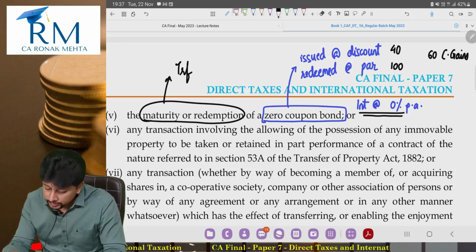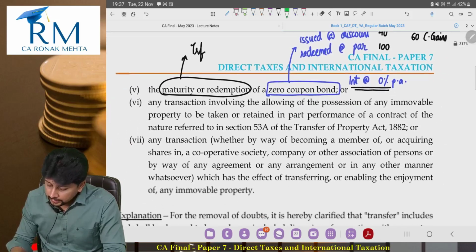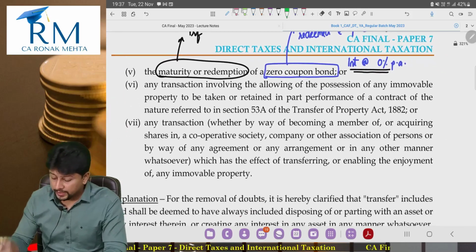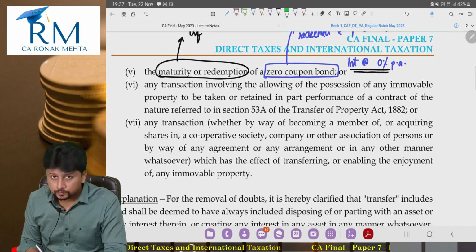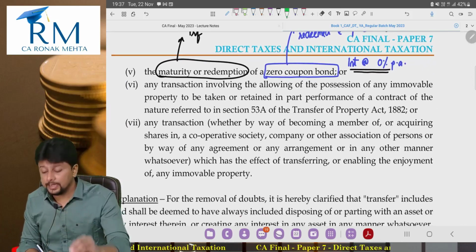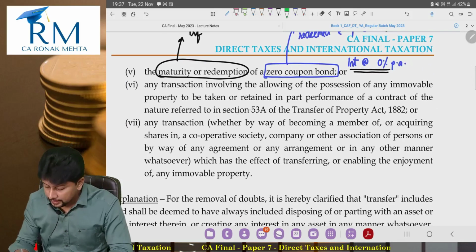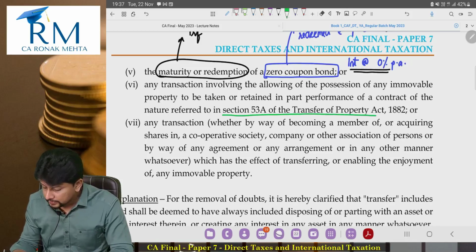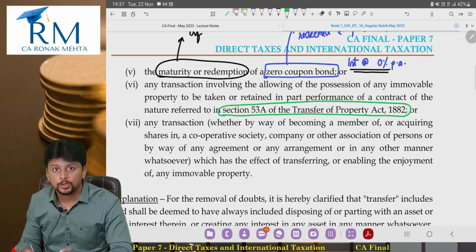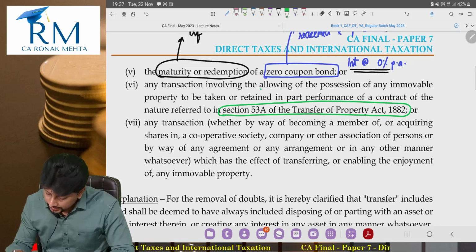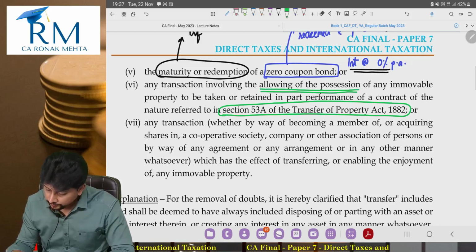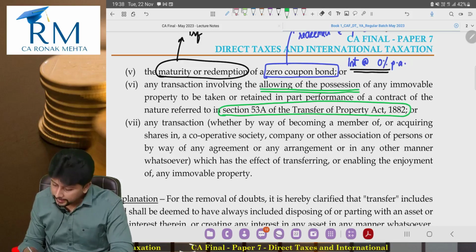Any transaction involving the allowing of possession of any immovable property to be taken or retained in part performance of a contract as per 53A of the Transfer of Property Act. What are you doing? You are allowing the possession of the immovable property. Why?